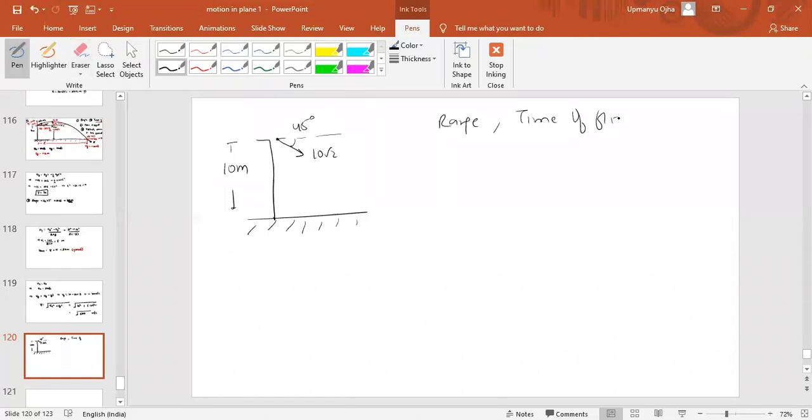Can you find this? You don't understand? We are throwing the object from a height of 10 meter with the velocity of 10 root 2 at 45 degrees from the horizontal downward. Now we are throwing it downward here. Now find the range, time of the flight, and velocity when it hits the ground.